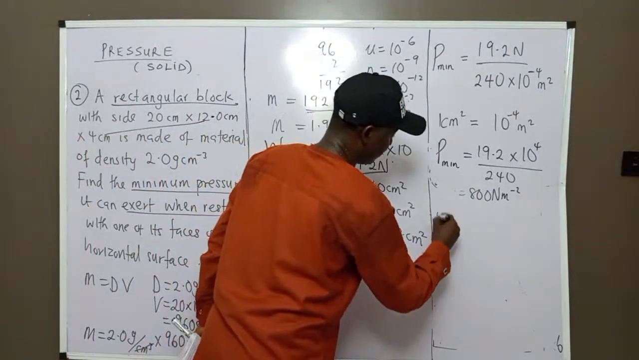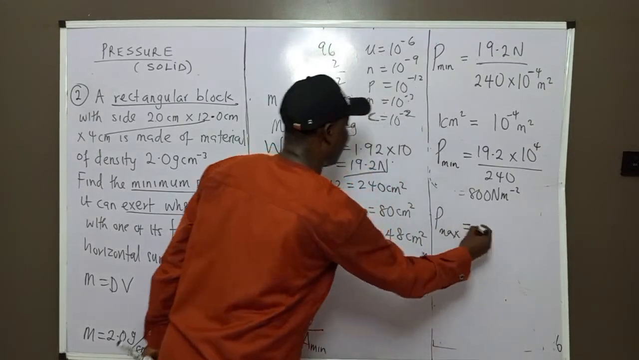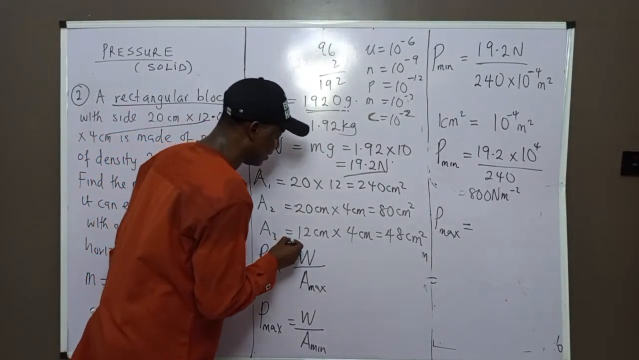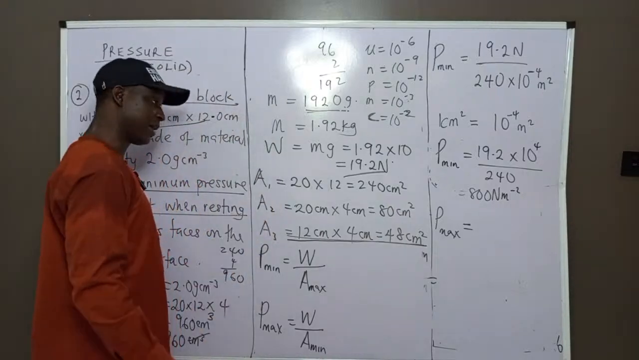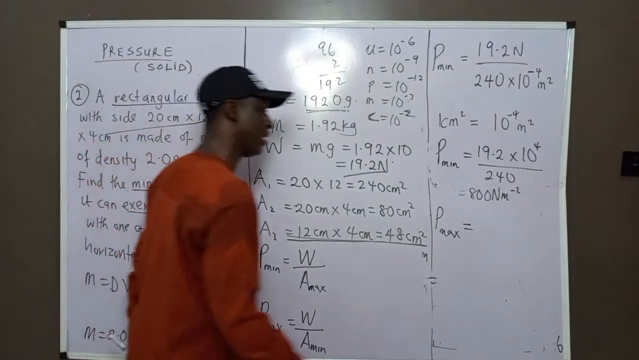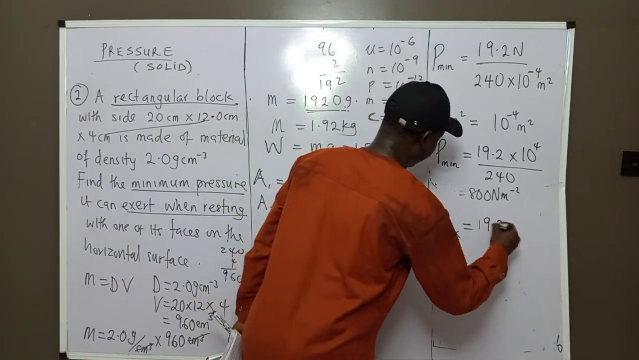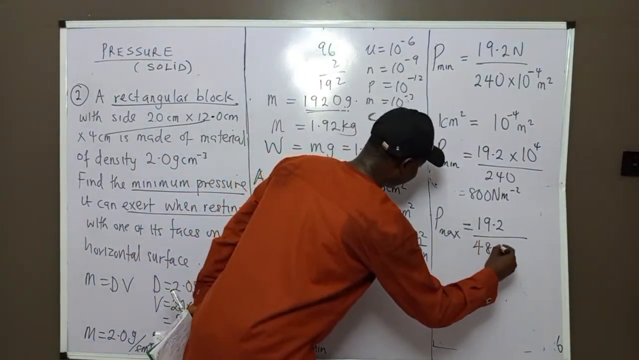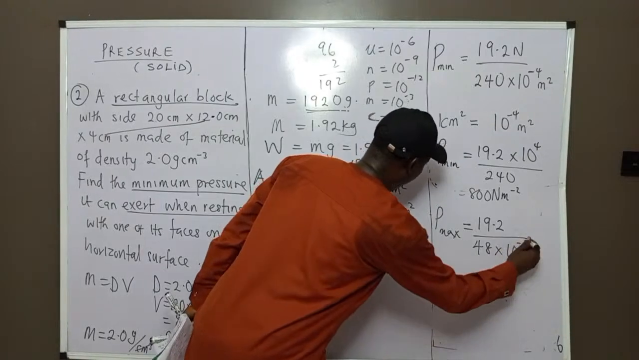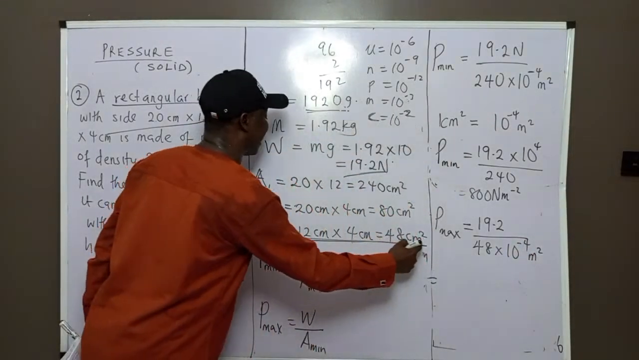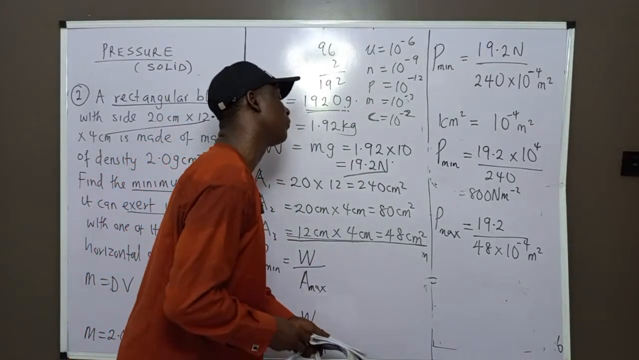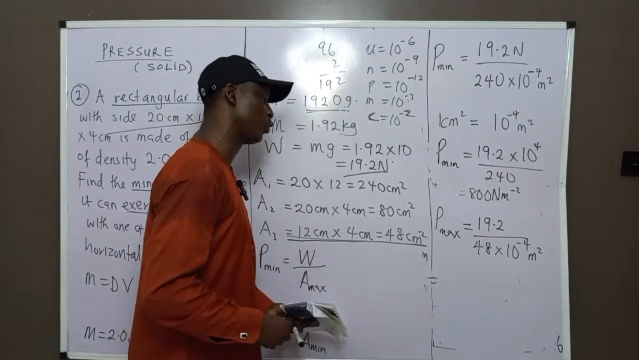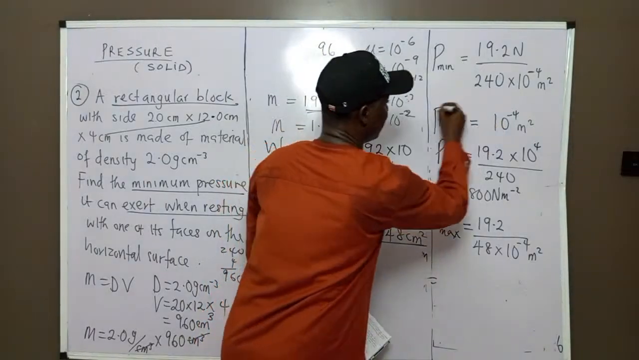Then what about maximum pressure? If they didn't ask us, but let me solve it. Maximum pressure will be produced by the minimum area, the least area out of the three of them. What you have, 48, is the least area. So this one will produce 19.2 divided by 48 times 10 raised to power minus 4 meter square. You convert 48 centimeter square to meter square, so what you are going to have is 48 times 10 raised to power minus 4. Consider this, please. Take note.